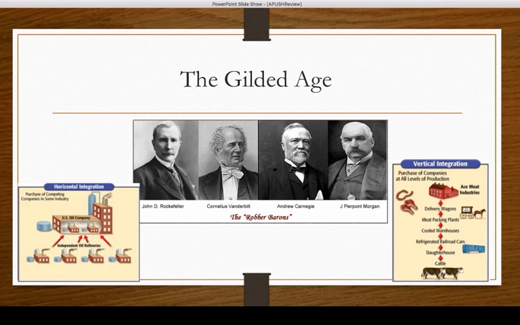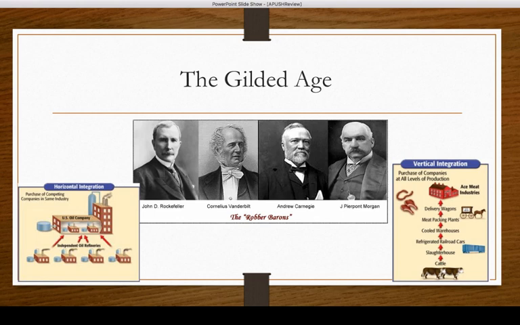During the Gilded Age, we're also going to see the rise of unions coming out. We talked about the Knights of Labor. We talked about the AFL being developed during this time. Also be aware of the Homestead Strike and stuff like that. So just look at the relationship between these entrepreneurs, or capitalists or robber barons, however you want to refer to them, and the rise of unions during the Gilded Age.